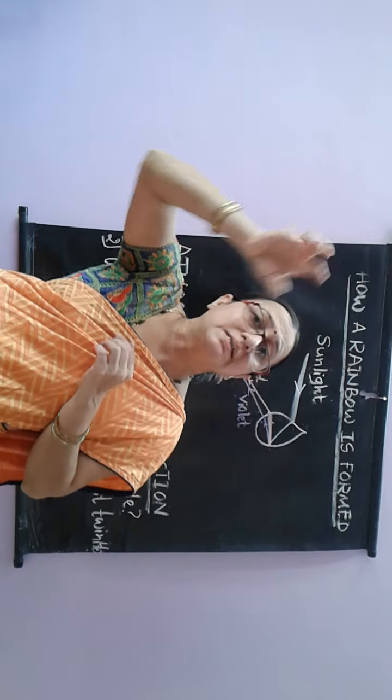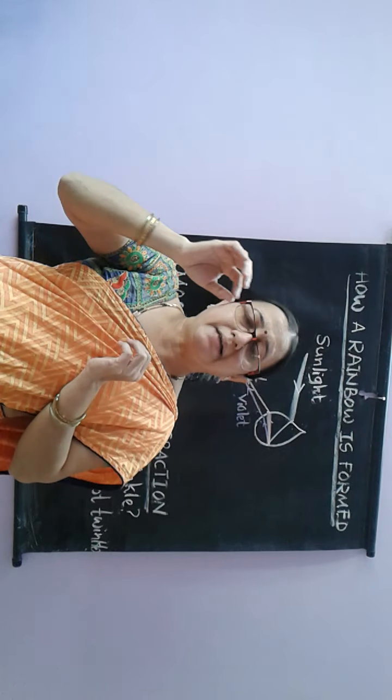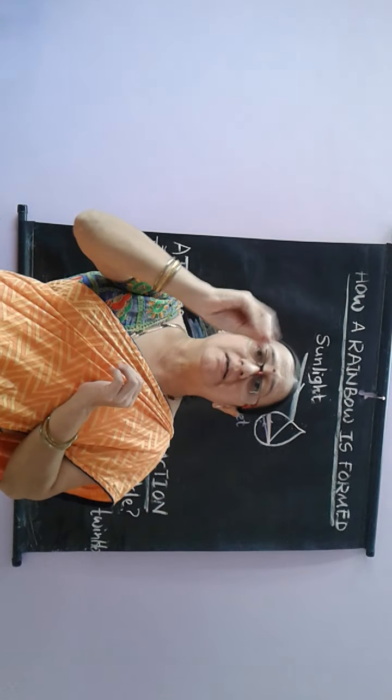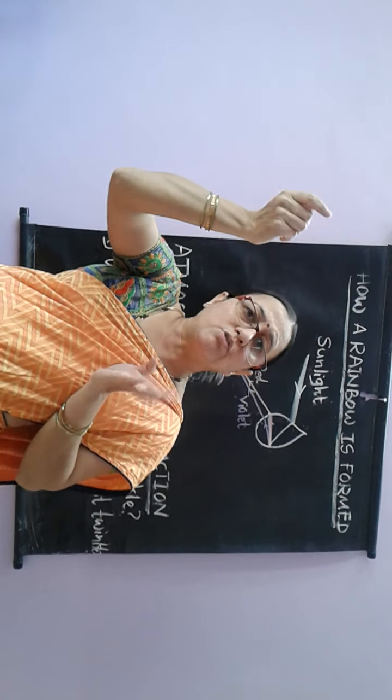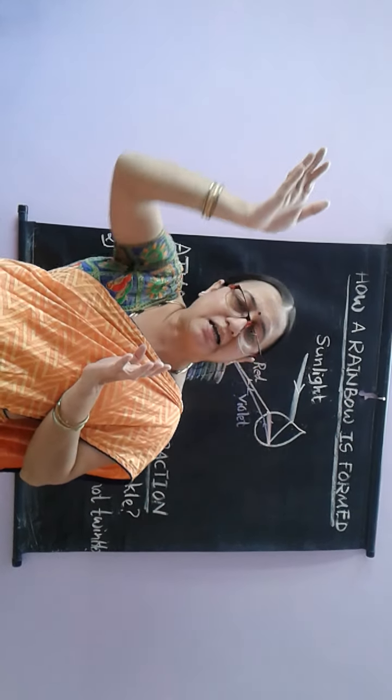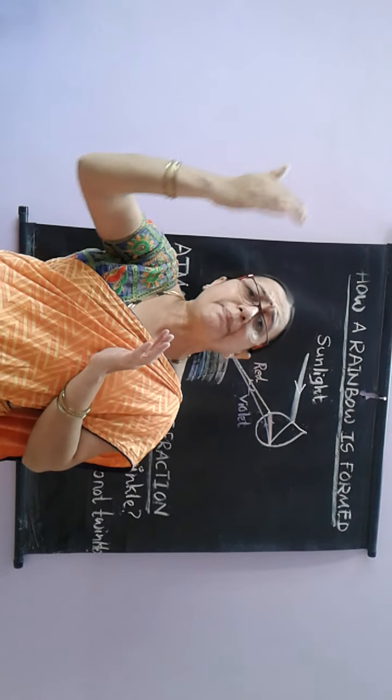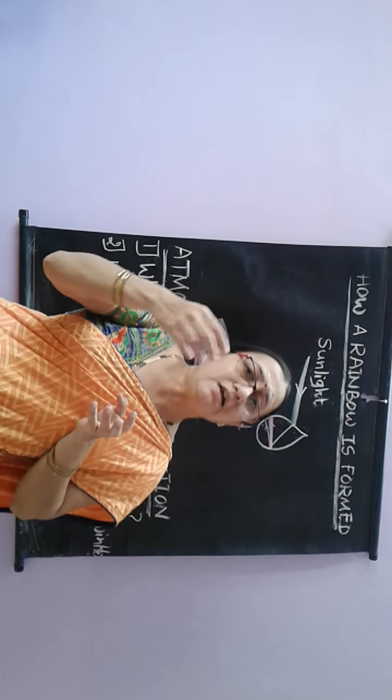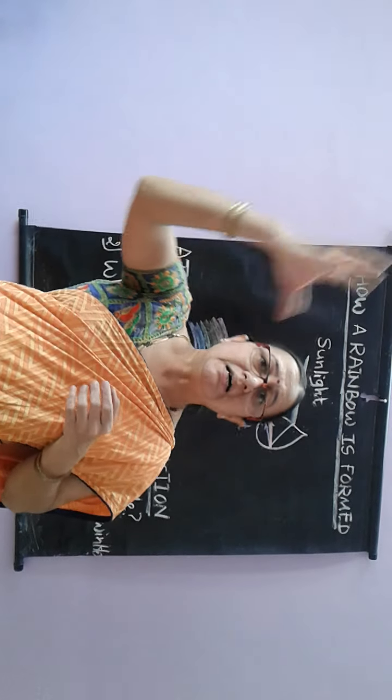Sometimes we see the light, sometimes we do not see the light, the starlight. That is why we feel that they are twinkling. Whenever we see the light, it is directly entering. Whenever we don't see the light, again it is refracting, again refraction, again refraction. So multiple times refraction takes place and we feel that the stars are twinkling.